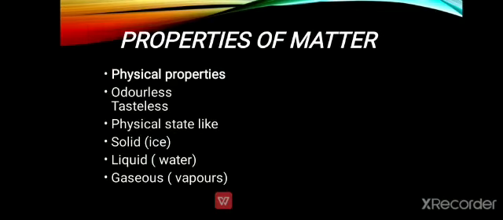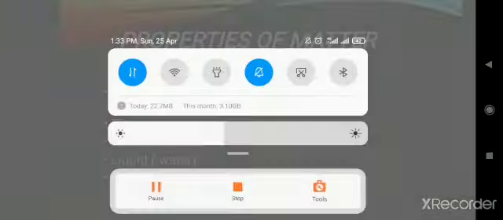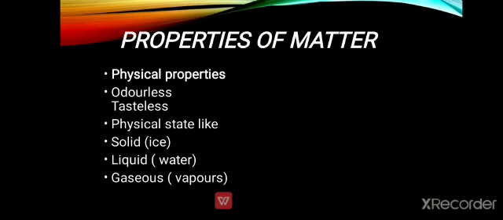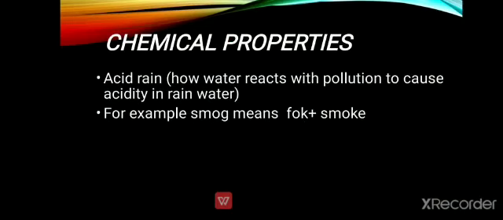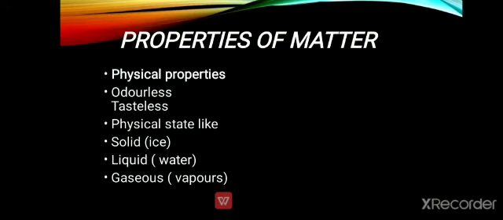Now the next one is the properties of matter. If we talk about the properties of matter, we talk about the physical properties and the chemical properties of matter. Now what are the physical properties?